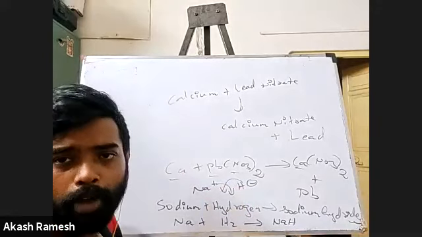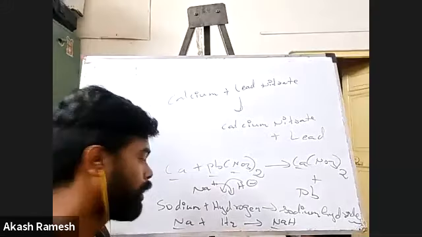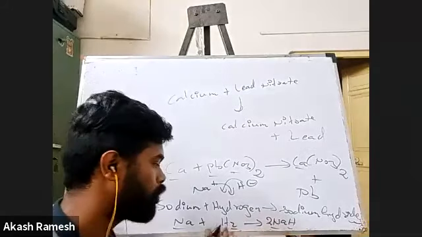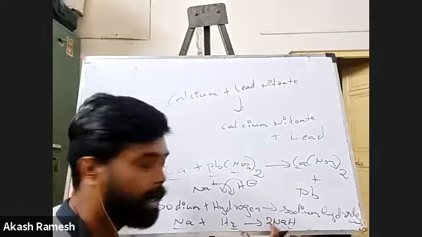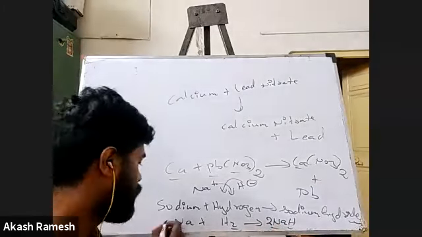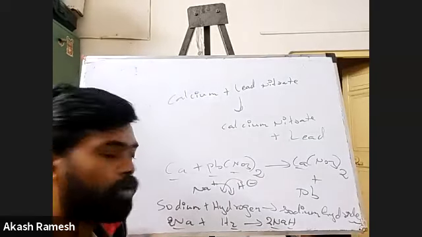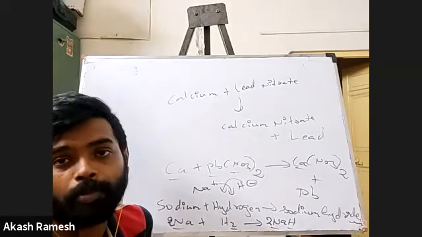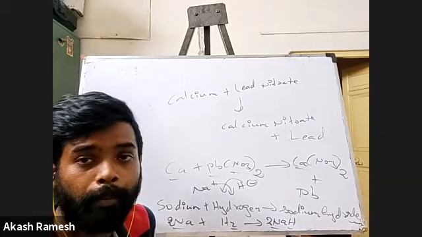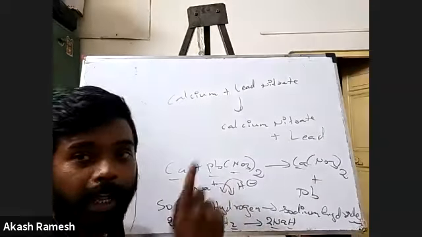Very simple. Now we'll go for balancing. Right? One sodium. Two hydrogens, one hydrogen. So obviously I have to put a 2 here. So two hydrogen is okay. Now again, sodium has become a problem. I have only one sodium here, but here I had two sodium. So I'll put 2 here. So it is 2Na plus H2 gives 2NaH. This is the equation. I hope most of you would have gotten it, but I think the only confusion you would have faced is what is hydride. Hydride is H minus.